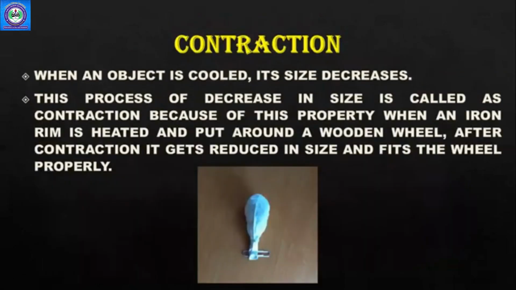Then we have contraction. Contraction is just opposite of expansion. In this, we have to cool it so that the size decreases. Size छोटा हो जाता है, right? The process of decrease in size is called contraction. Because of this property, when an iron rim is heated and put around a wooden wheel, after contraction, it gets reduced in size and fits the wheel properly.